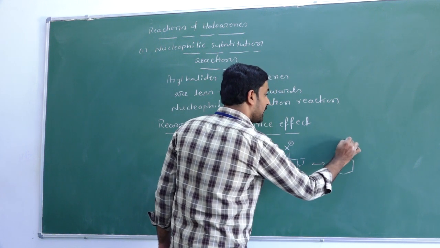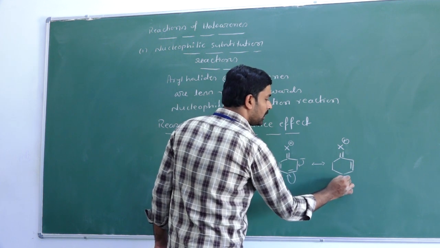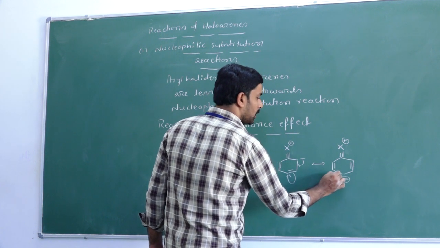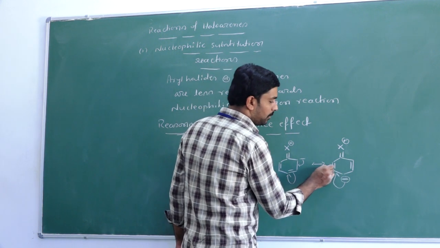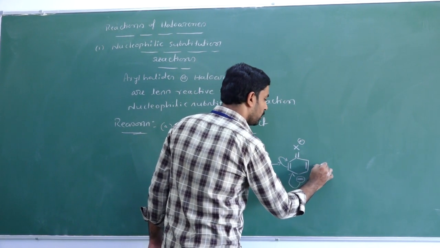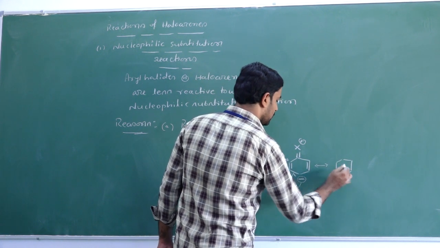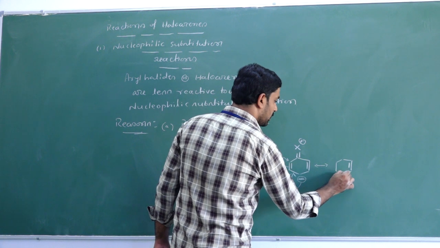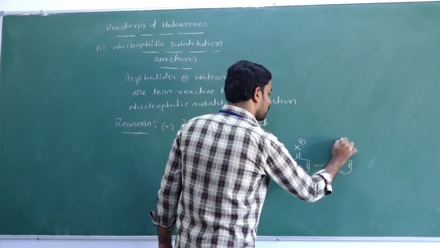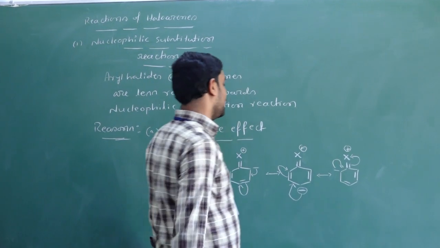Double bond, X positive charge, and here you get a negative charge at the para position. Again this electron moves to this position, this pi electron moves over the ortho position. So now we get another resonance structure, here you get a double bond, here a negative charge, here a positive charge. This moves here, again this electron moves over the halogen atom.